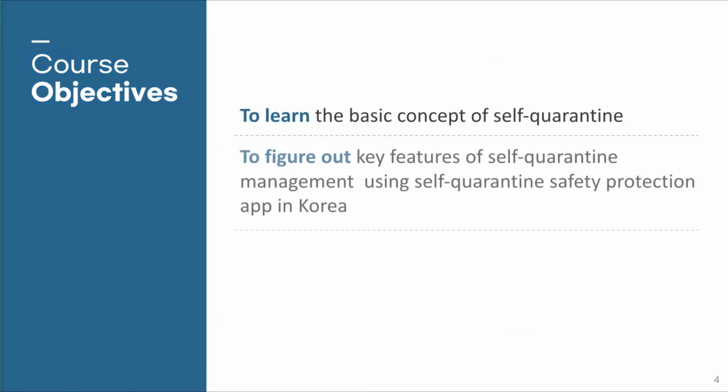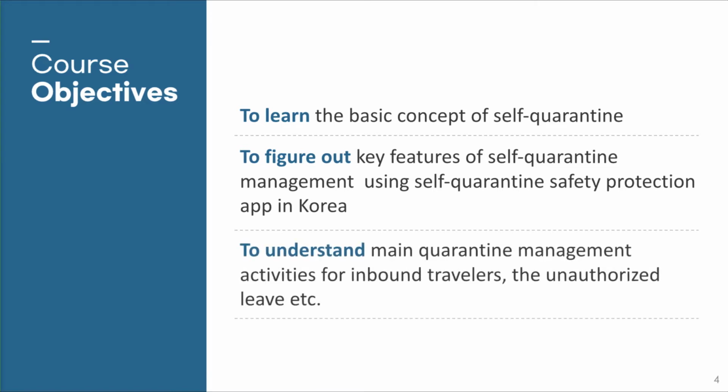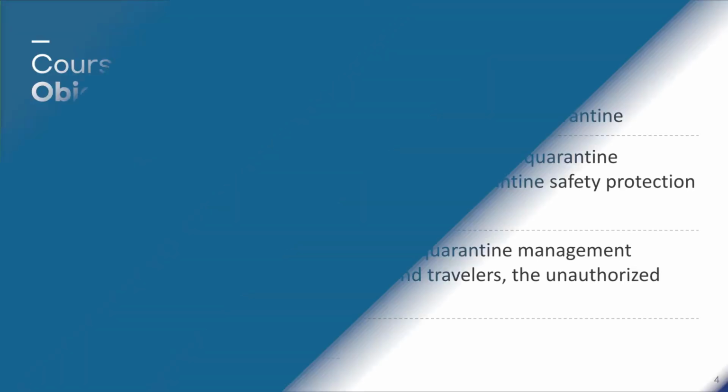The course objectives are to learn the basic concept of self-quarantine, figure out key features of self-quarantine management using self-quarantine safety protection app in Korea, and understand main quarantine management activities for inbound travelers, the unauthorized leave, etc.